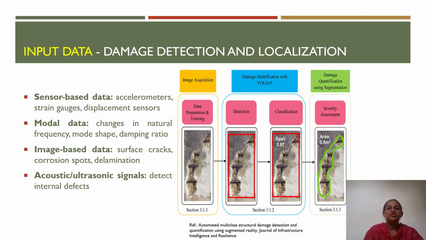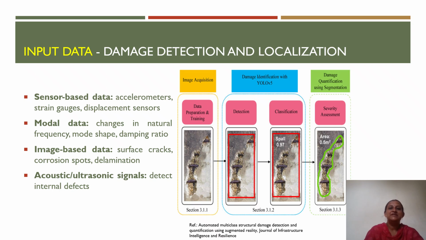Image-based data collected through cameras or drones can also be used as input, where we will be able to identify the surface cracks, corrosion spots, or deterioration which has occurred in the building, or delaminated surface from the concrete element. So these image-based data, collected through cameras or drones, help us to detect visible defects such as cracks and corrosion.